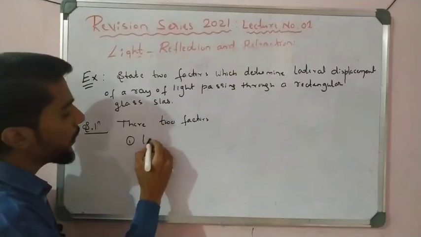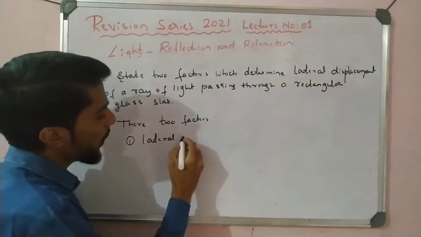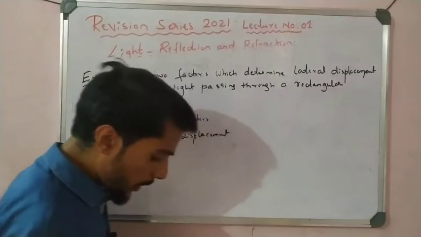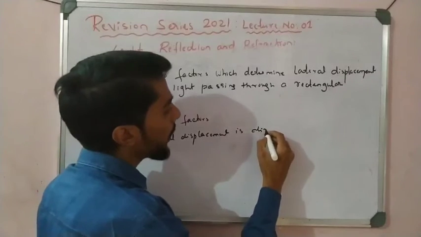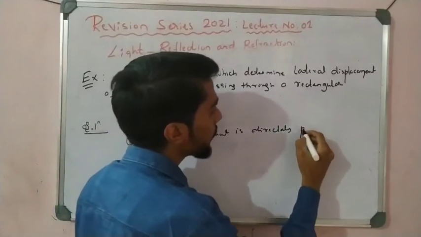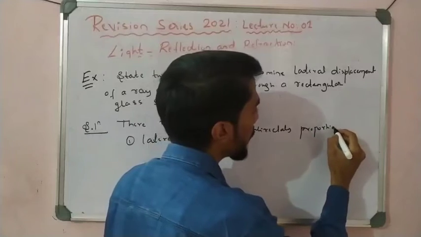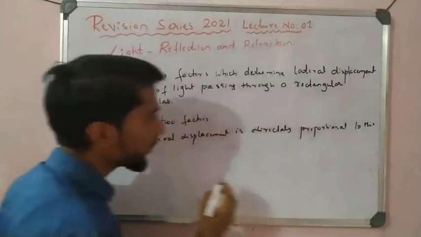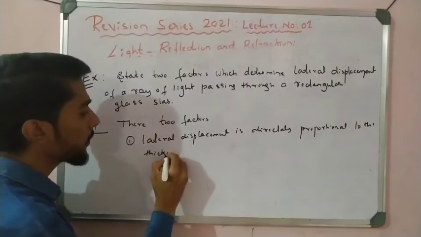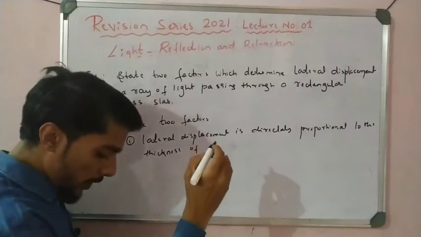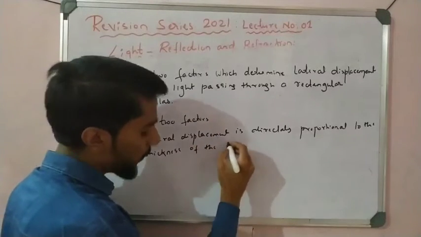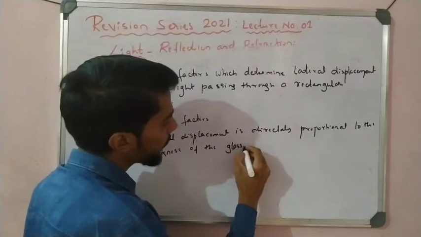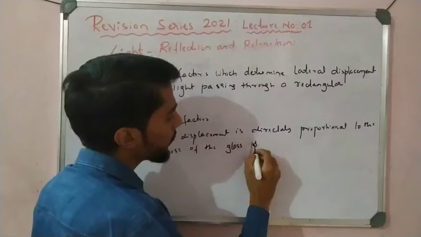So the lateral displacement is directly proportional to the thickness of the glass slab.